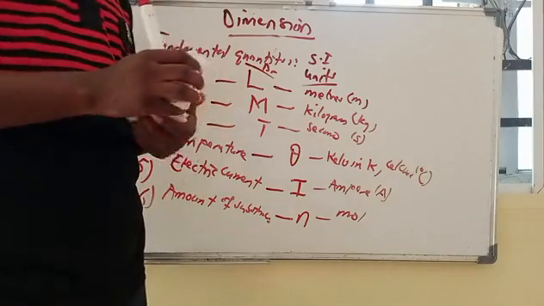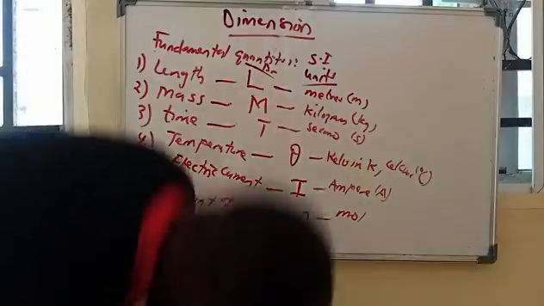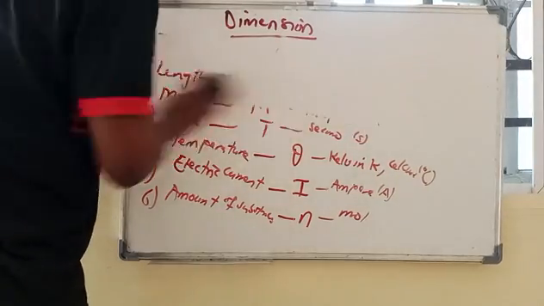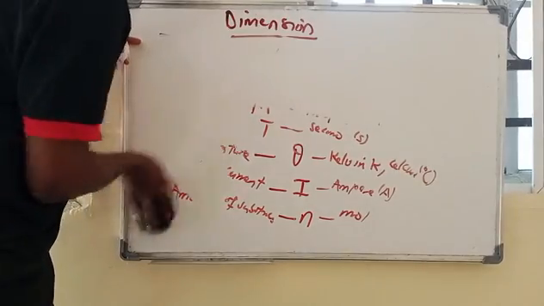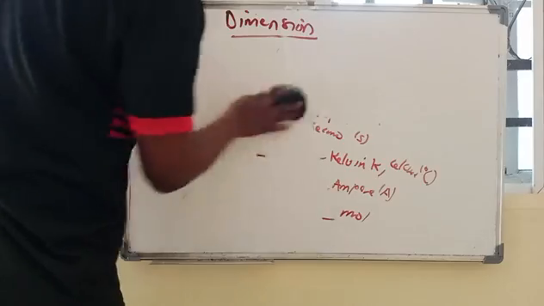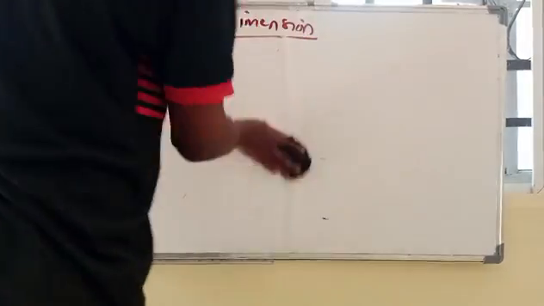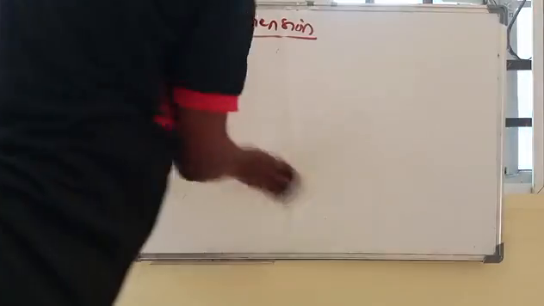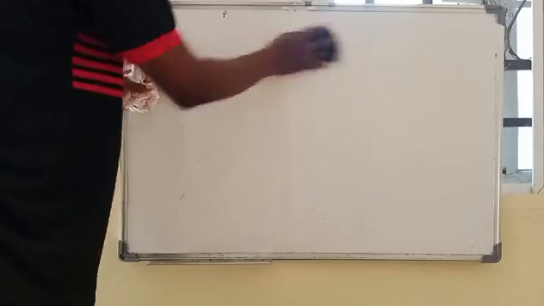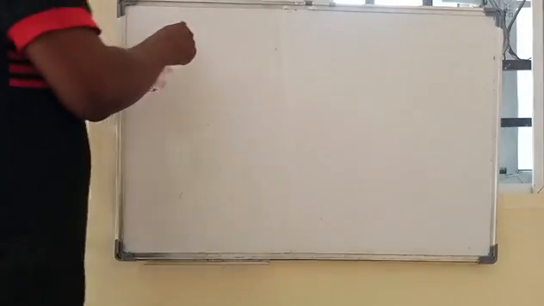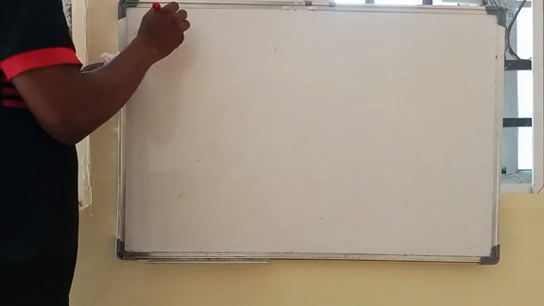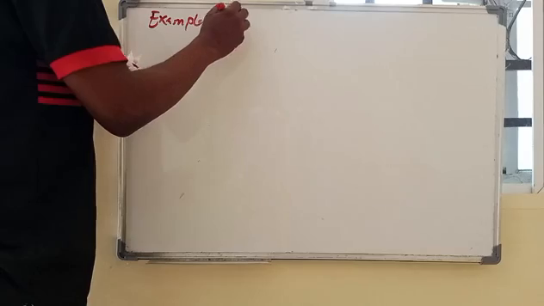When you say derived quantities, we are going to give examples of derived quantities.